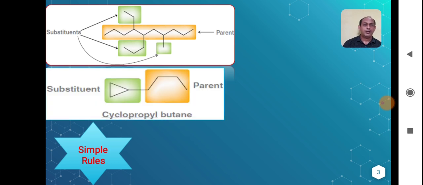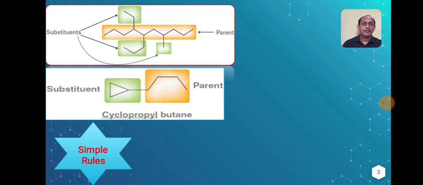Suppose this is the compound cyclopropyl butane. There are 2 parts, one is substituent and another is parent. So first thing we have to remember is which part we assign as a substituent and which part as a parent. Remember, parent is the one which contains the maximum or highest number of atoms, basically carbon atoms. Suppose this is a compound. This particular part contains 4 carbons. So butane becomes the parent and this side chain becomes the substituent, which is shown in the green part. So, cyclopropyl butane.